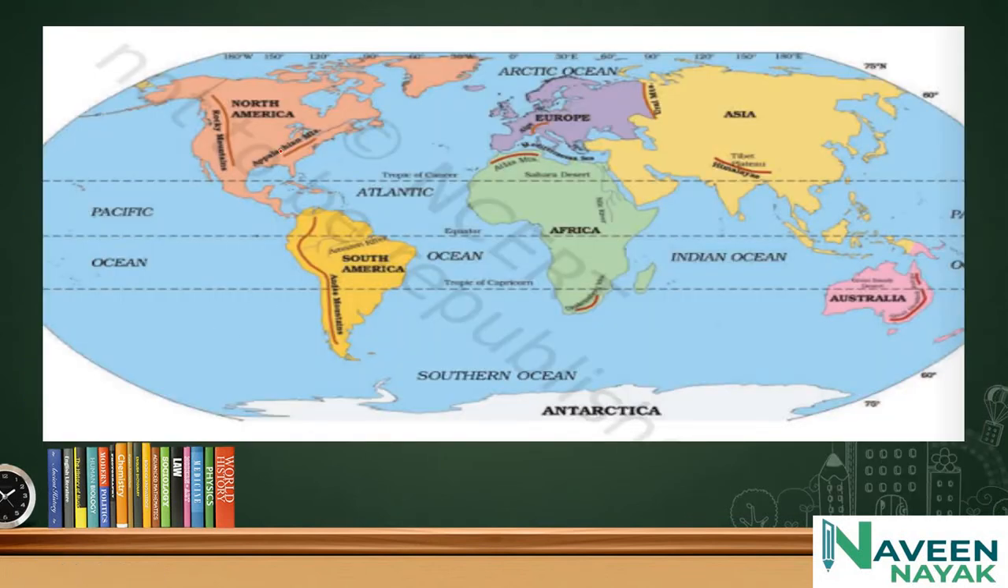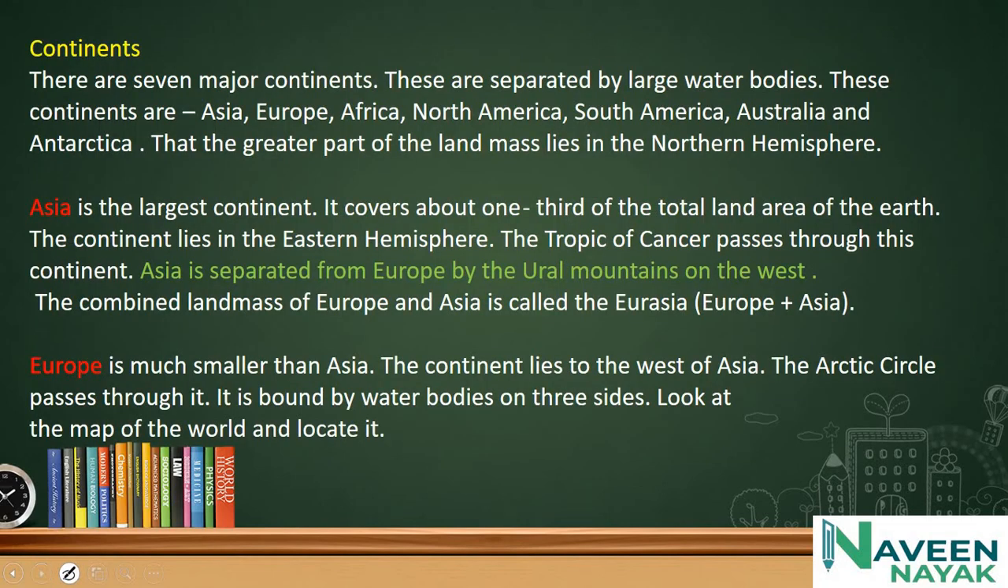You can see this land area we call lithosphere, and the ocean we call hydrosphere. This is all the land area, and this is all the oceanic area. Continents: there are 7 major continents, separated by large water bodies. These continents are: first Asia, second Europe, third Africa, fourth North America, fifth South America, and sixth and seventh Australia and Antarctica.